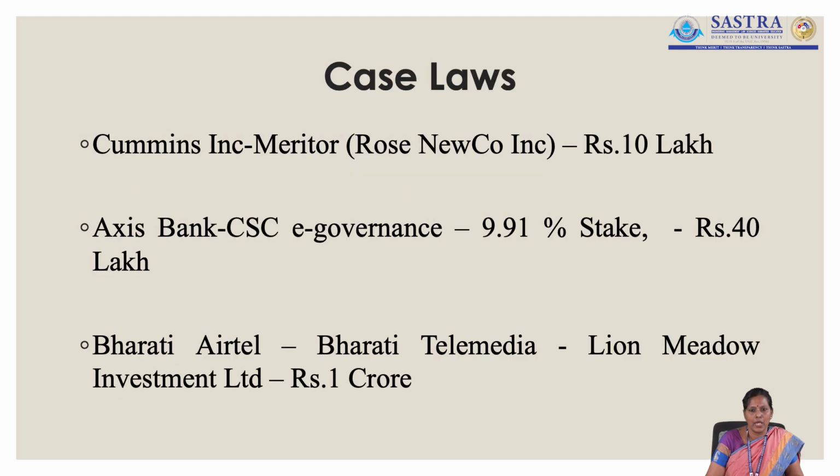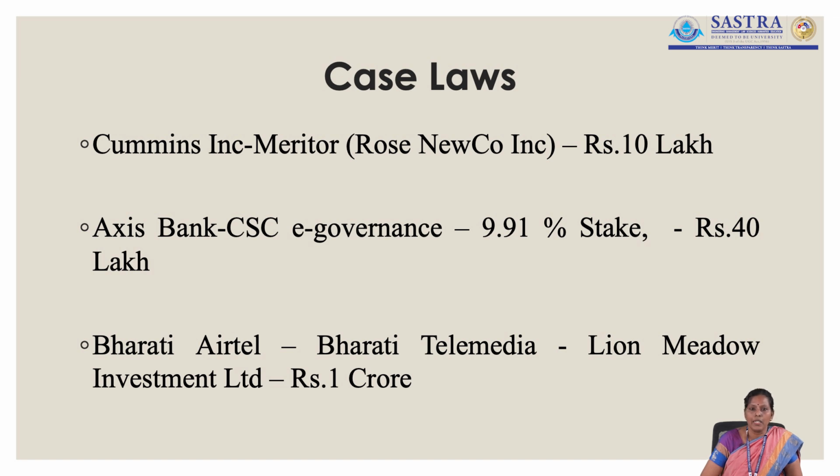Now let us look at some of the case laws that we have with respect to gun jumping. The first one is with respect to Cummins Incorporation and Meritor. Cummins had a wholly owned subsidiary company named Rose New Corporation.